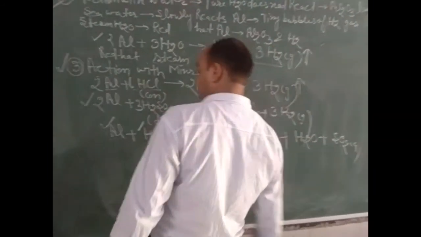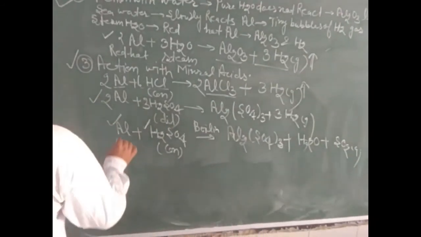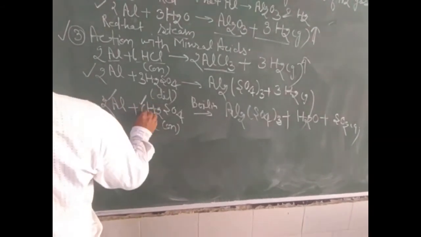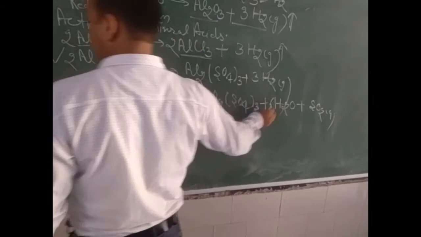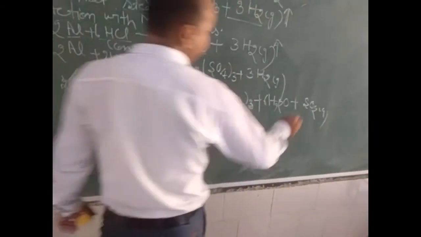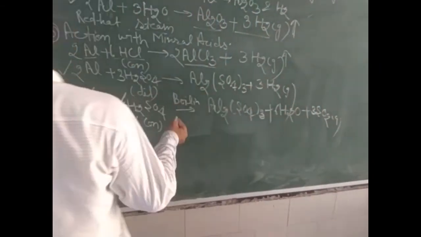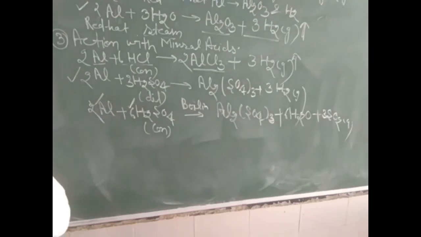We can balance this by keeping 2 here, 6 here, 6 near water, and 3 with sulfur dioxide. Now this reaction gets balanced.